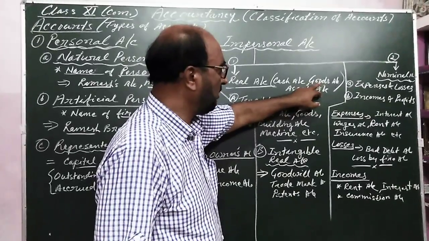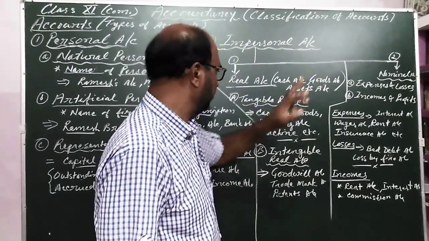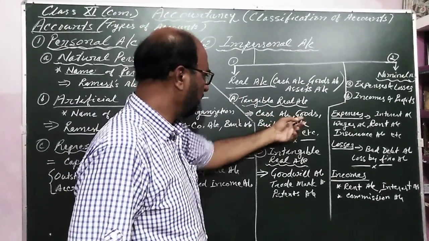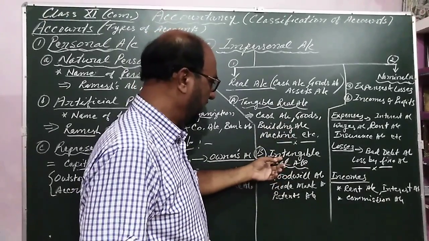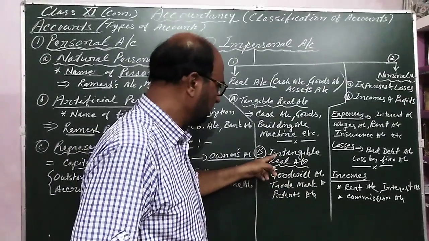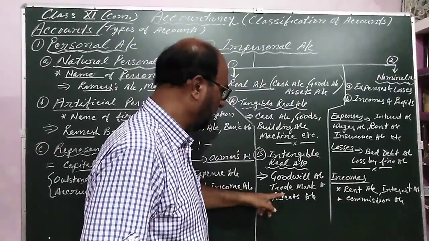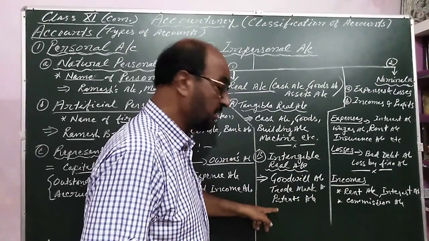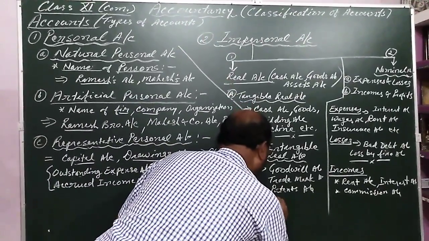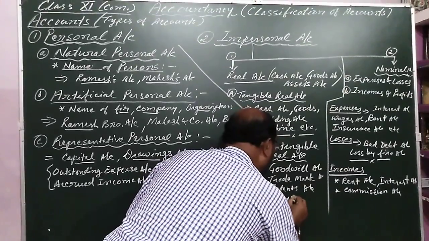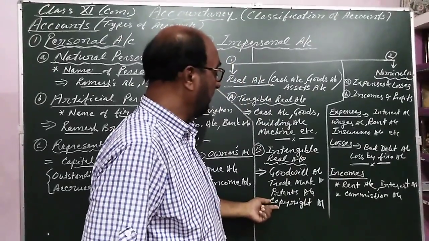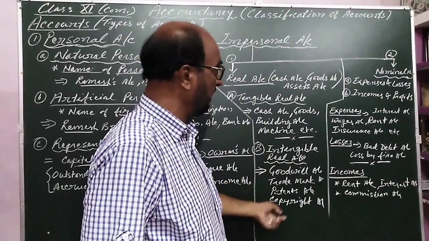In my previous video I have taught about the goods account and its classification. Tangible assets can be touched, like cash, goods, buildings, machine, etc. Intangible account, we cannot touch it but we feel it. That is known as intangible real account. Goodwill account, trademark account, patent account, and copyright account. These are in the category of intangible real account.